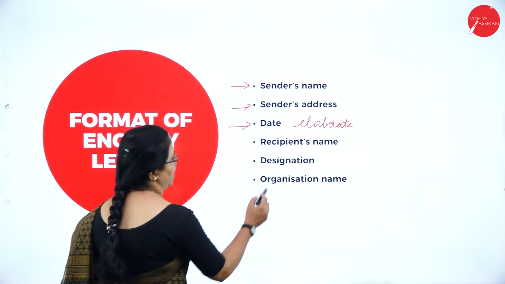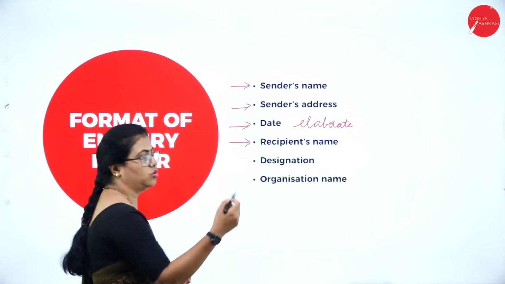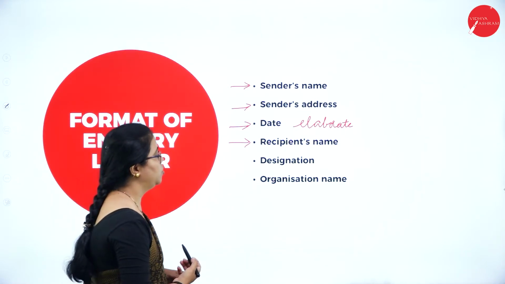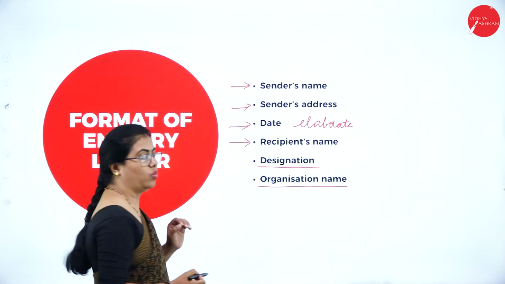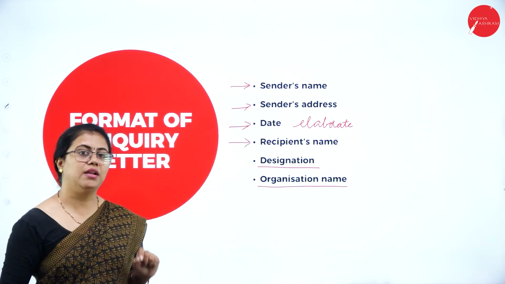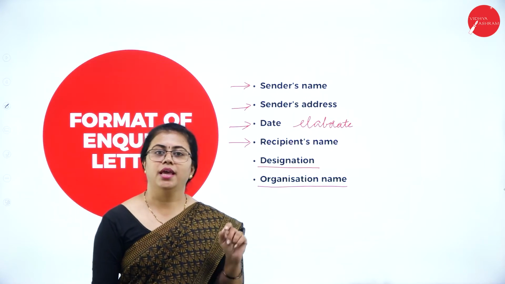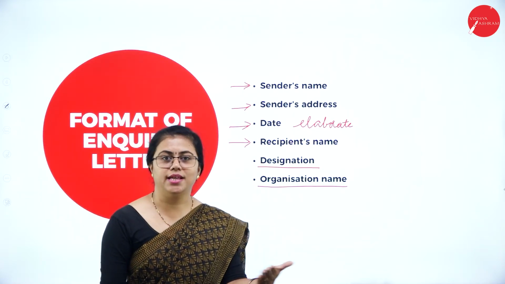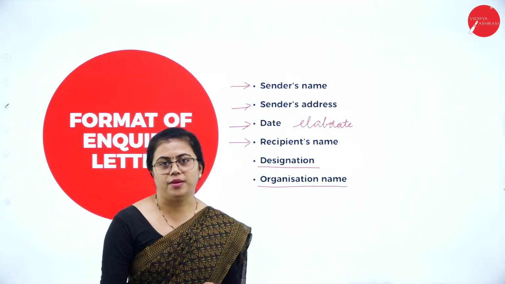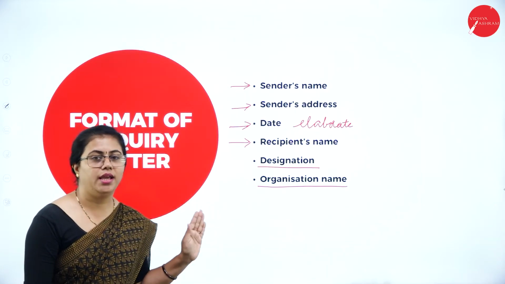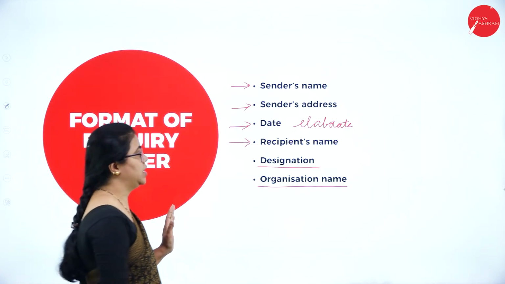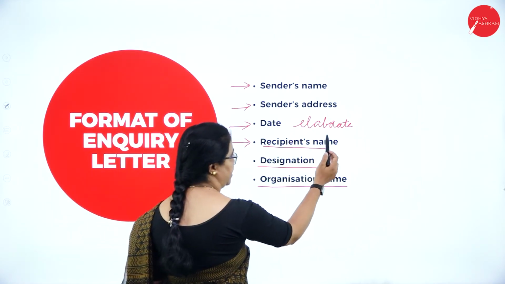Then you have the recipient's name, the person who is receiving it. You need to write his designation and organization name also. Why is this? Because you are making this inquiry as an inquiry letter. You are writing it as a letter in an official way. You are placing this request, or you are placing this inquiry, at an official level. So that's the reason you are writing the recipient's name.